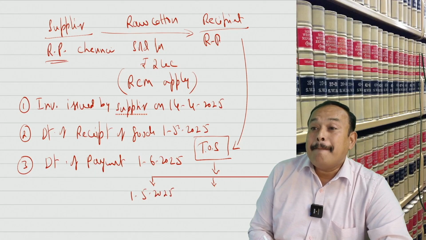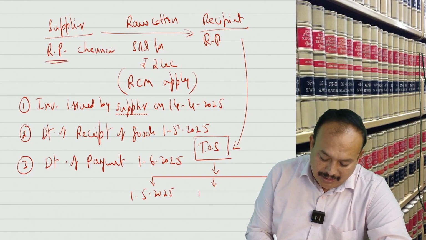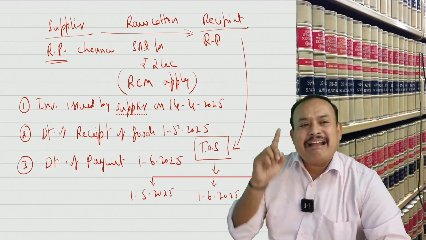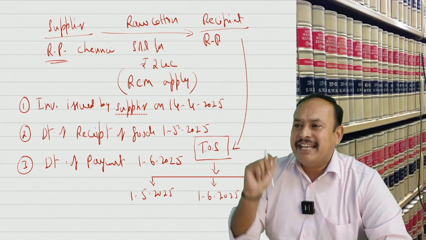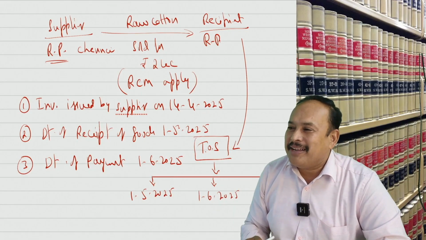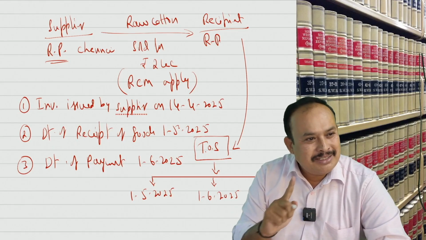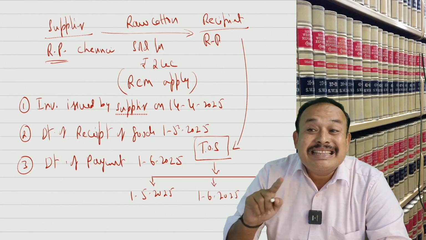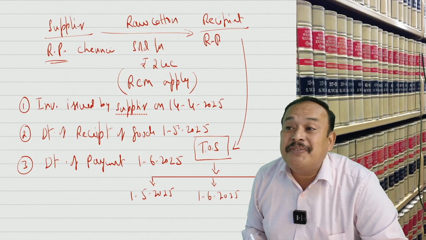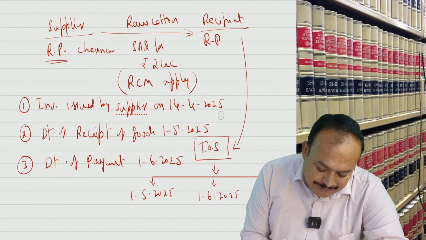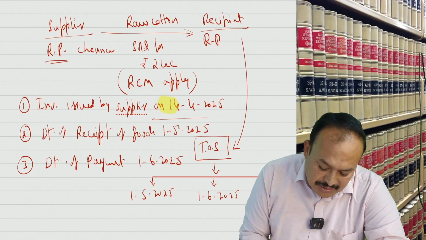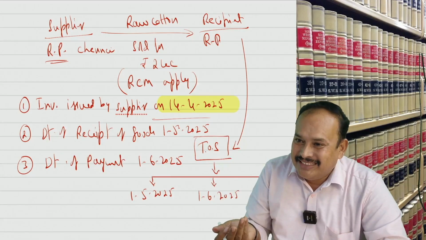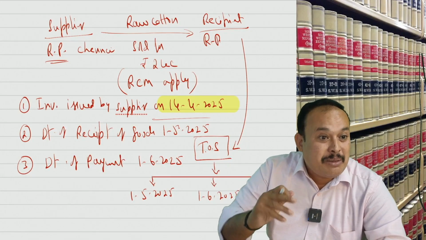Date of payment: 1/6/2025. The first day that occurs after expiry of 30 days from the date of invoice. The date of invoice is 14th April. The count starts from the next day, so the 30 days are reckoned from 15th April.